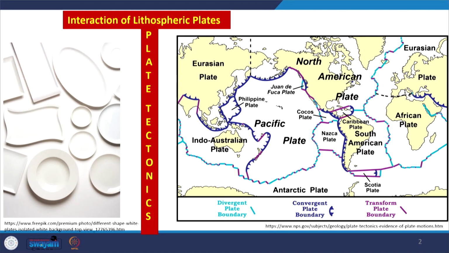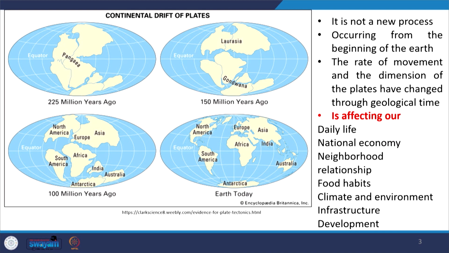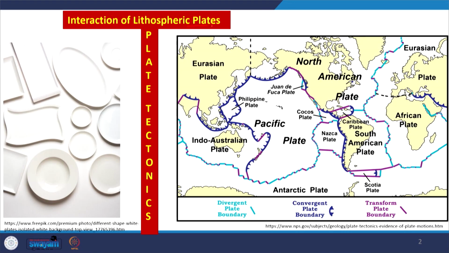What does plate tectonics mean to you? If you see this first slide, the name plate tectonics is associated with three terminologies. One is plate, second is lithosphere, and third is interaction. That means it says interaction of lithospheric plates is called plate tectonics.